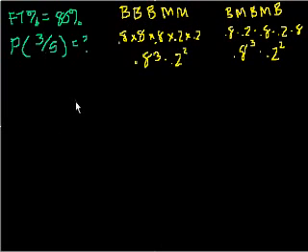I could list them all, but we hopefully now are proficient enough in combinatorics and combinations to figure out how many different ways, if we have 5 shots and we're picking 3 of them to be the ones that are basket shots. So what do I mean? Let's say I have 5 shots: shot 1, 2, 3, 4, 5.